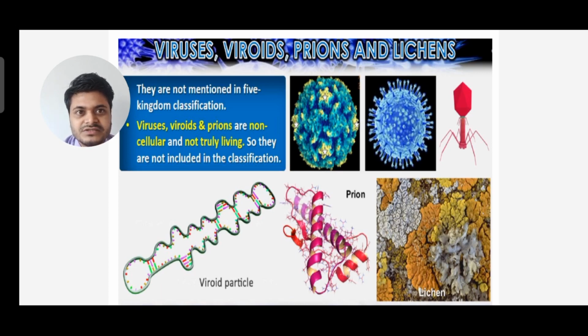Viruses, viroids, and prions are non-cellular and not truly living. Since they are non-cellular, that means they don't have a cell, that's why they are not truly called living, so they are not included in the classification. You can see the structure of lichen, the viroid particle, and the prions.